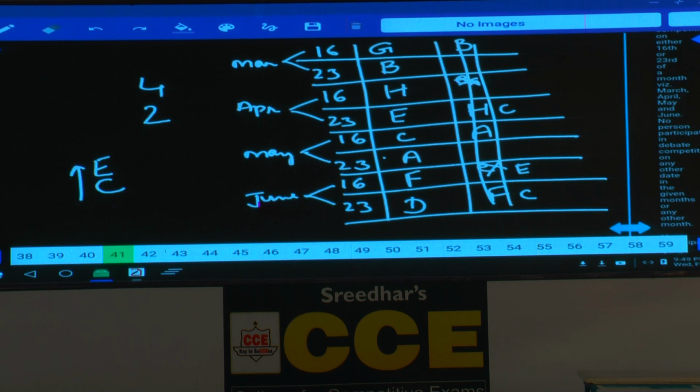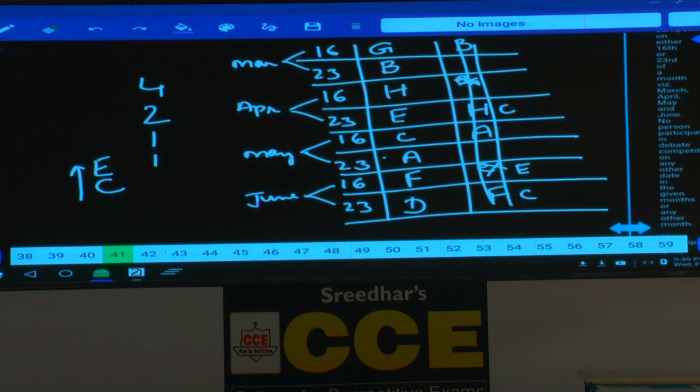Then question number 41, how many people participated in debate competition between D and G? Now between D and G, tell me how many people are there? There are 6 people in between, more than 4, that is choice 1 is the answer. Then question number 42, who among the following participated in debate competition on 23rd June? On 23rd June, tell me who is that person here? D, that is given in choice 1.